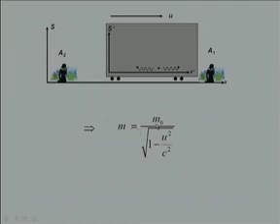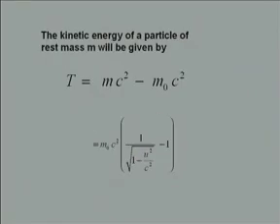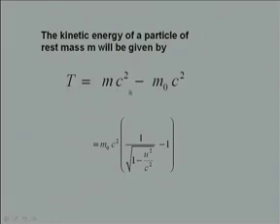Now, as we showed last time, the mass of a particle is given by m0, which is known as the rest mass of the particle, that is, the mass of the particle in the frame where the particle is at rest, divided by the square root of 1 minus u square by c square. Therefore, the kinetic energy of a particle of rest mass m0 will be given by m c square minus m0 c square, where m is equal to m0 divided by the square root of 1 minus u square by c square. So, this is the expression for the kinetic energy of the particle.